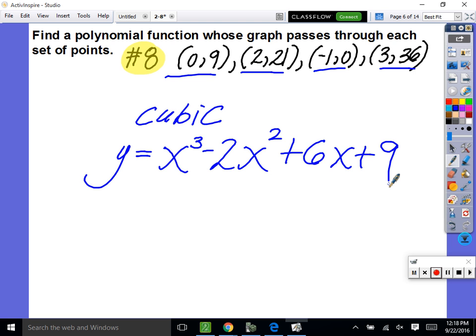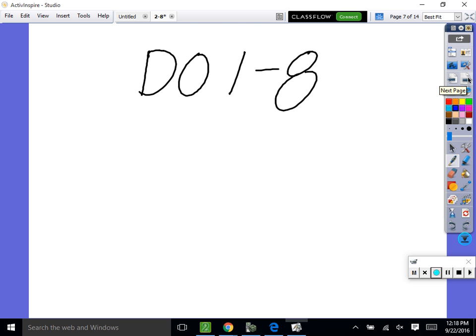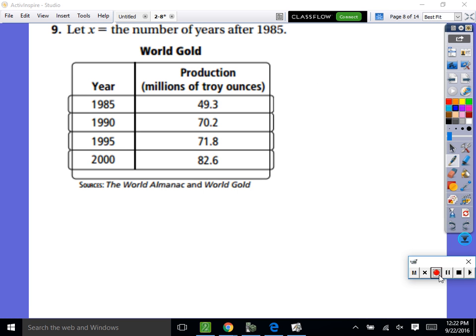Sweet. So let's think a little bit critically here. If I said to you, okay, well, what's the function going to be at 4? Wouldn't you just plug in 4 into the equation? Okay, that's how high up to go, right? Everybody? You know what I'm saying? So now I can find any xy point for this data set. Sweet. Okay, do 1 through 8. Ready, set, go. So let's go through it.